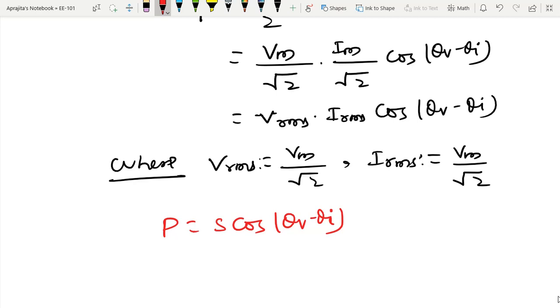Basically we have added a new term to the equation, and that new term is S, which I have defined as Vrms times Irms.